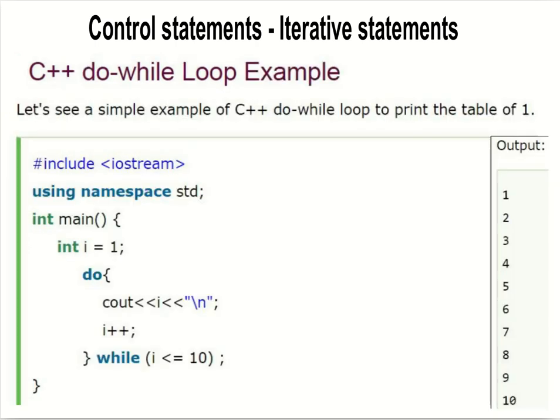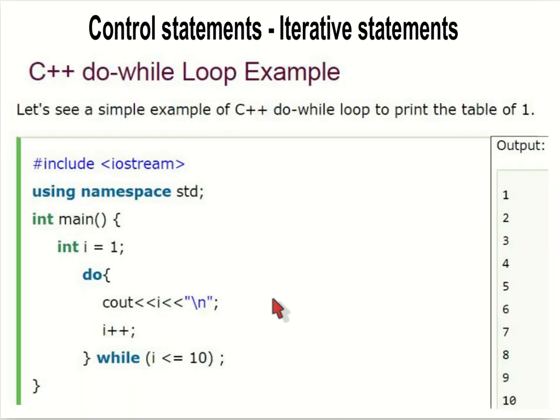Do while loop example. Here you can see do cout i, i plus plus, while i is less than or equal to 10. It will print the i here, and it is incrementing the value of i here, and will produce the output like this. It will execute first, and only then it will check the condition.